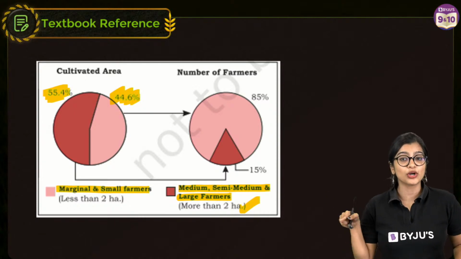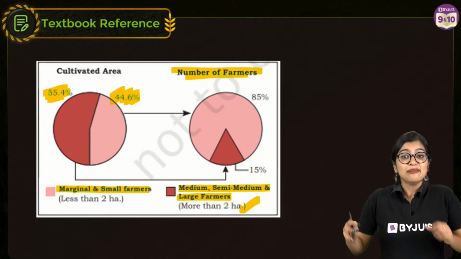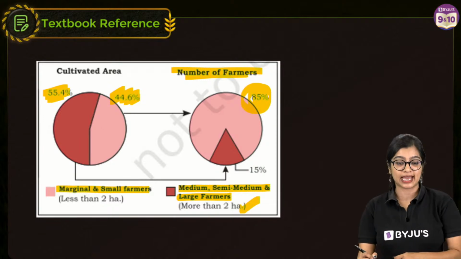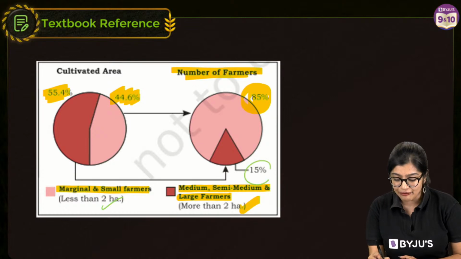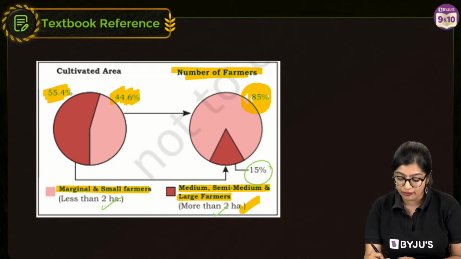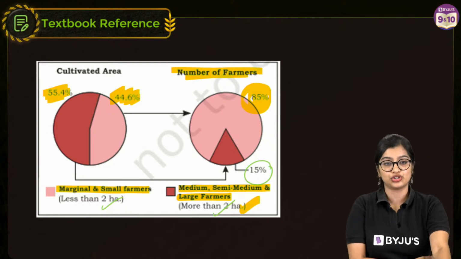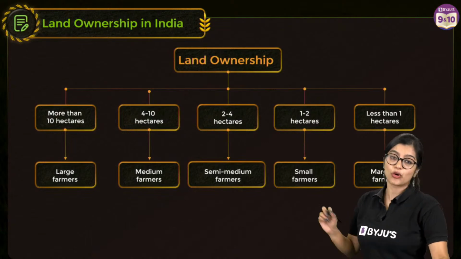But what is it that I want you to focus on? Look at the number of farmers. We see that the majority of farmers in Palampur, almost 85%, belong to the marginal and small sector, while less than 15% belong to medium, semi-medium and large, right? Now let's understand this bifurcation a little more clearly.